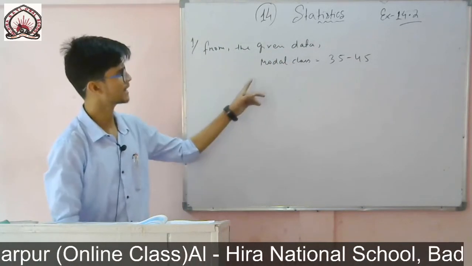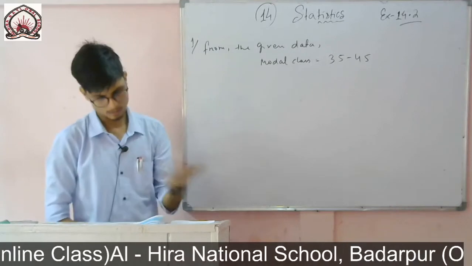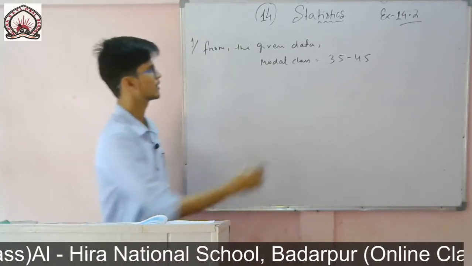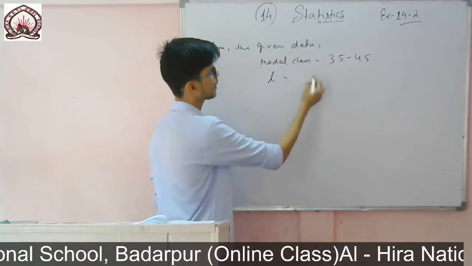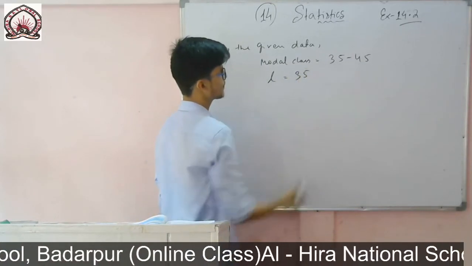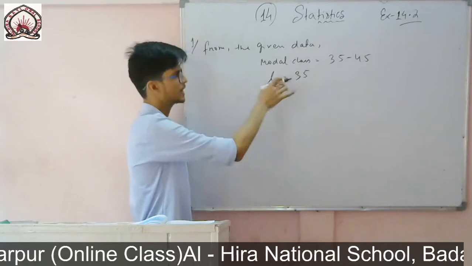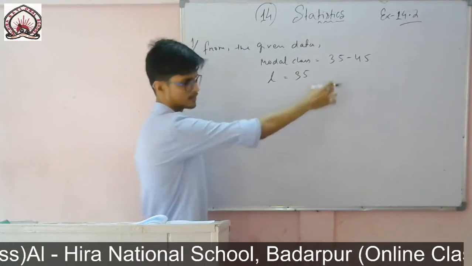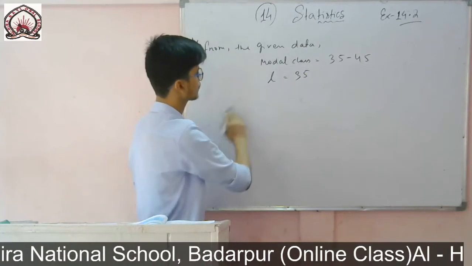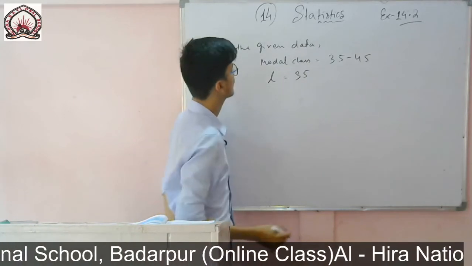So now here I am writing directly how I have written earlier. You write in full. Don't write like this. Directly lower limit I am writing here 35. How I have done the earlier sum, you write it full. The lower limit of the modal class, AL equals to, like this you write. Here I am writing in short form. Then AL equals to 35.